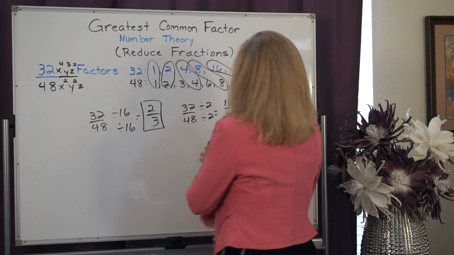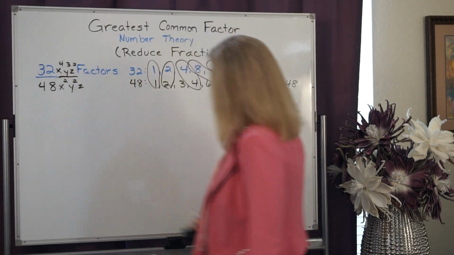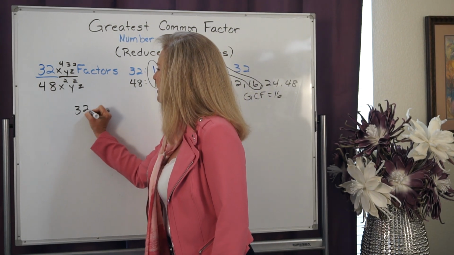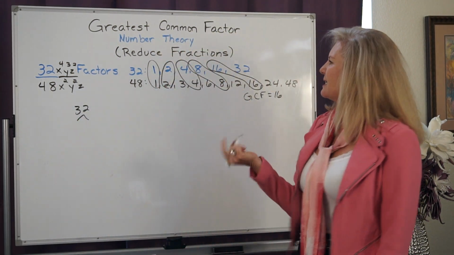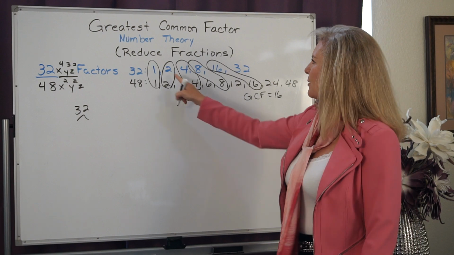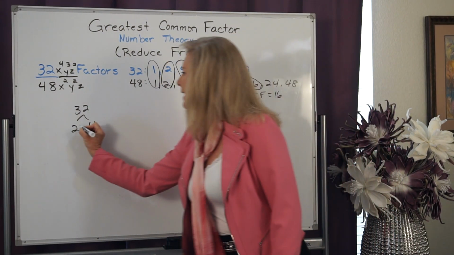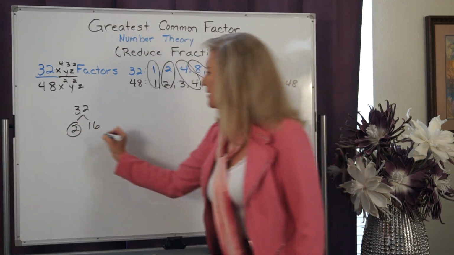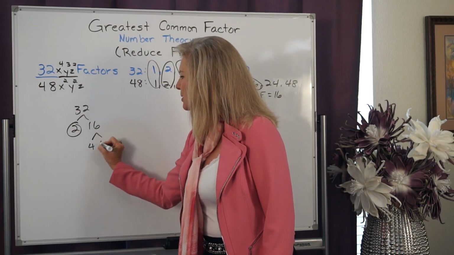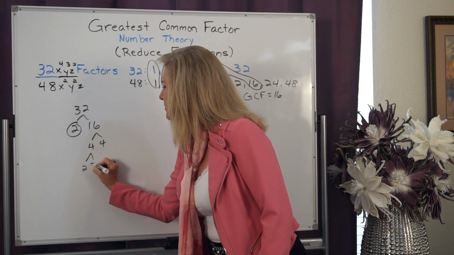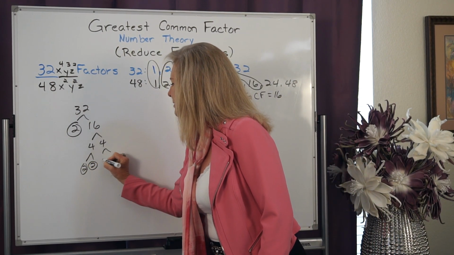And we know that we can take any number and break it down into its prime factors. So if I take 32, I'm going to look at these factors and think, what do I want to start with? Well, I know 2 times 16 equals 32, and I know that 2 is prime. And 16 is 4 times 4. Neither one of those are prime, so I'm going to break that down to 2 times 2 and 2 times 2.